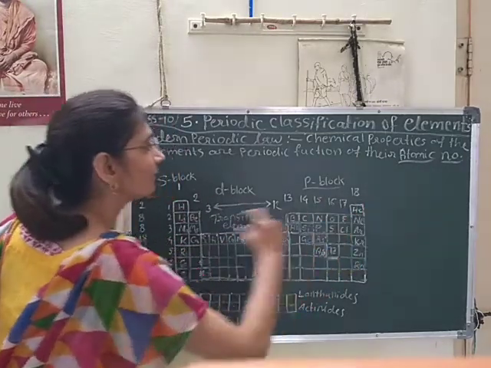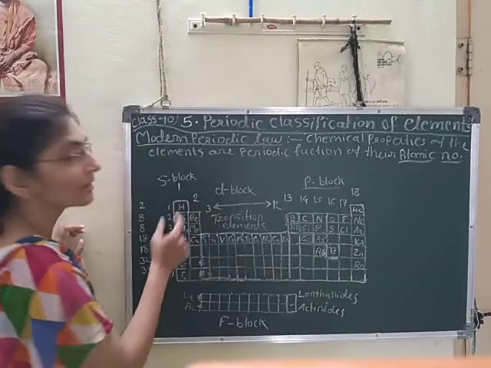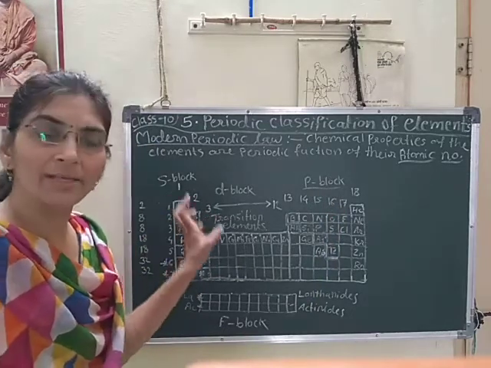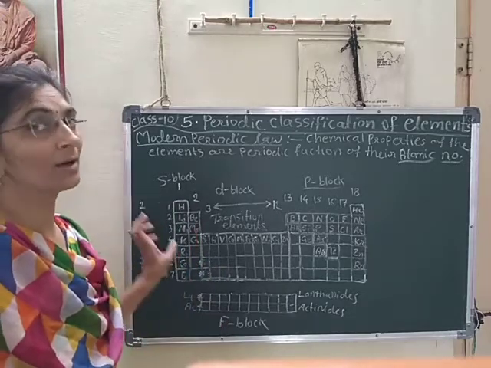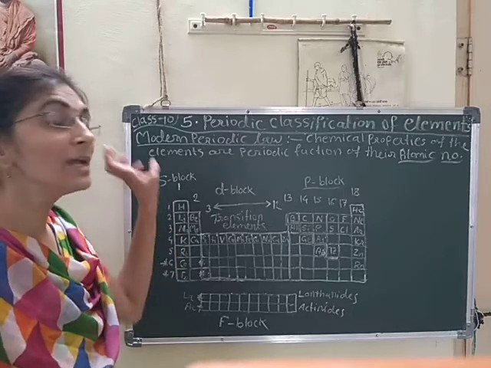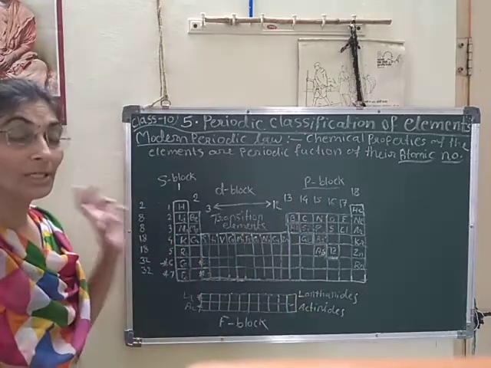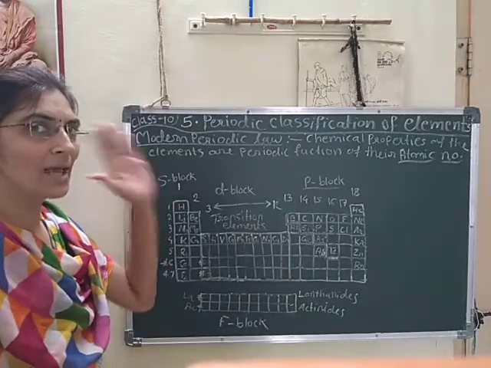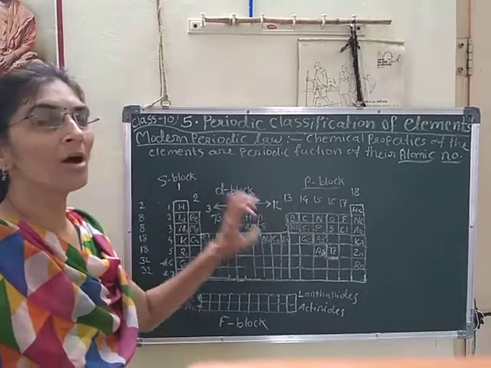After a definite interval, the property gets repeated, and the elements having similar properties are placed in the same group. This rule is followed here very strictly. And each period has a definite number of elements.